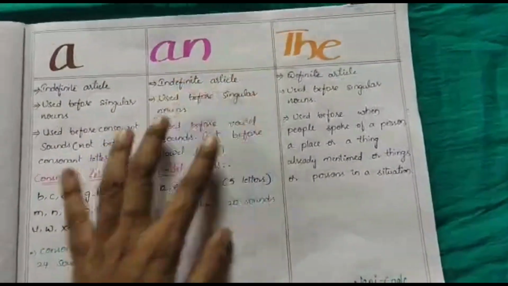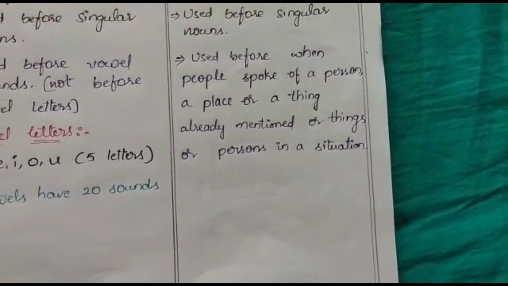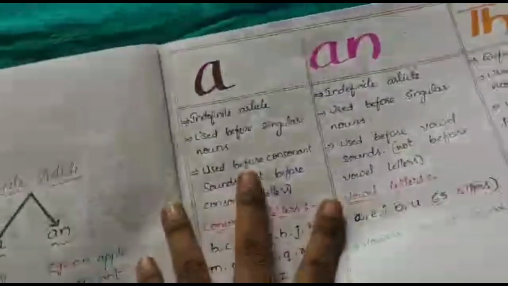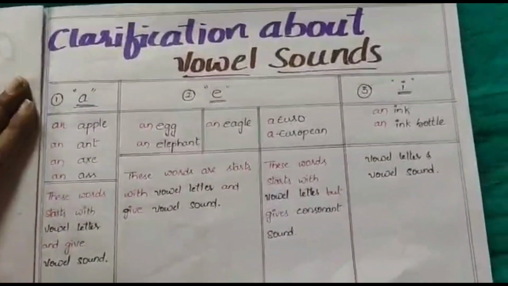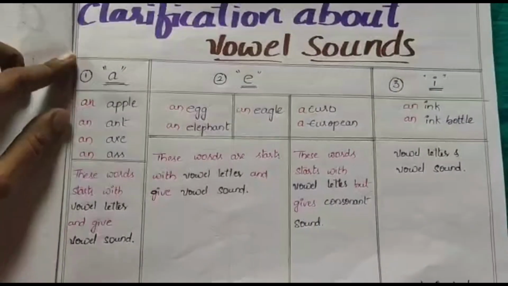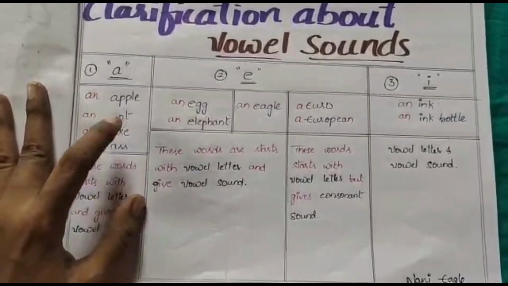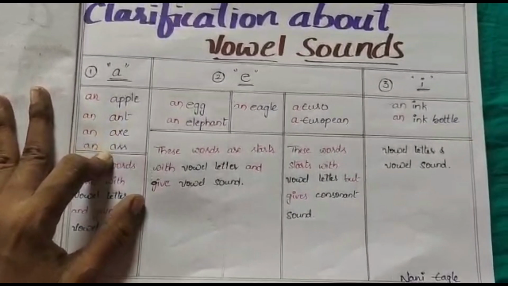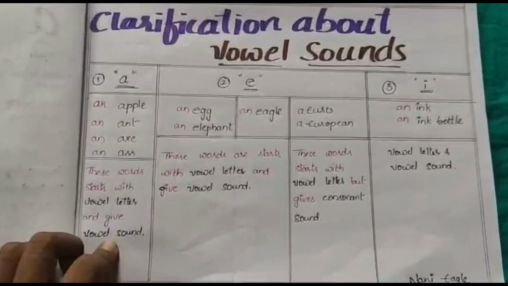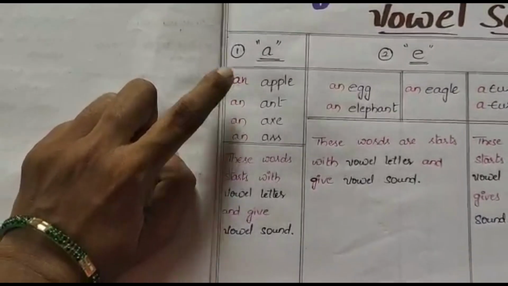Next one, the. The is a definite article used when people speak of a person, a place or a thing already mentioned, or things or persons in a particular situation. Then let's go to the vowel sounds. Clarification about vowel sounds. A: apple, ant, axe, ass. These words start with the vowel letter and also give vowel sounds. That way we use the article an. Before vowel sounds we have to use an.